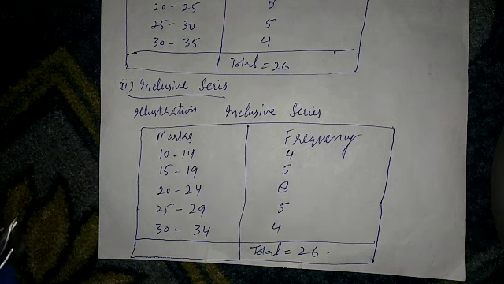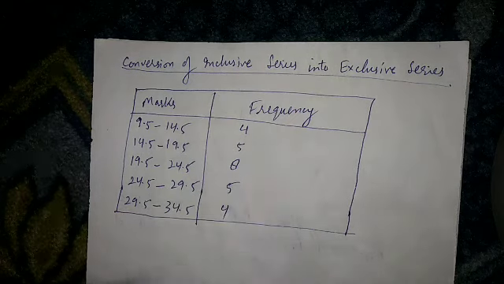In short, while in the exclusive series there is an overlapping of the class limits, upper class limit of one class interval being the lower class limit of the next class interval, there is no such overlapping in the inclusive series. Now we will discuss the conversion of inclusive series into exclusive series.